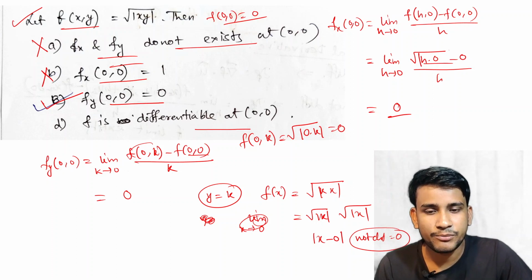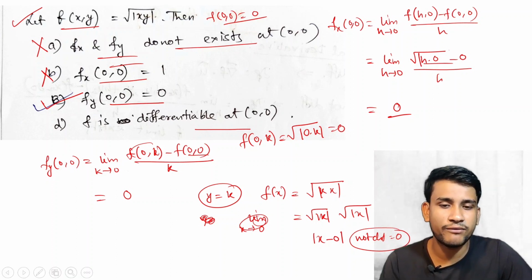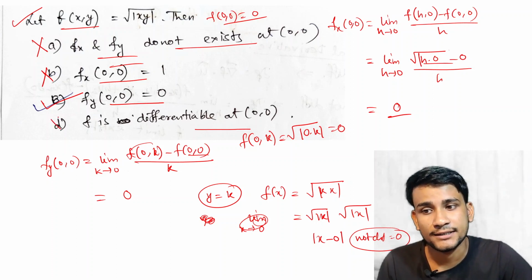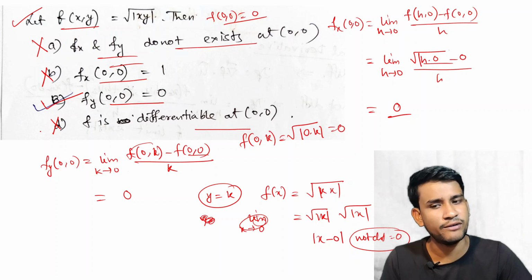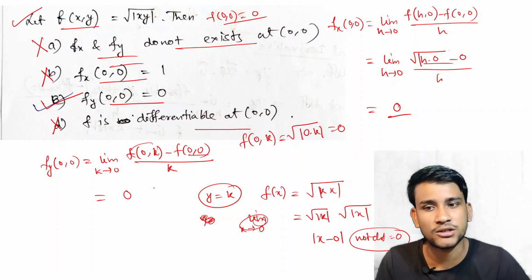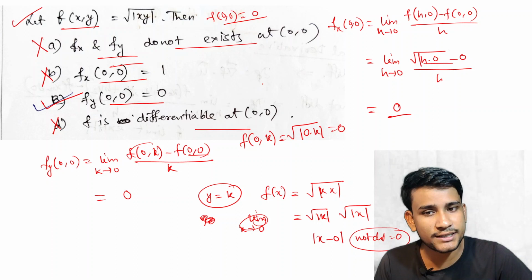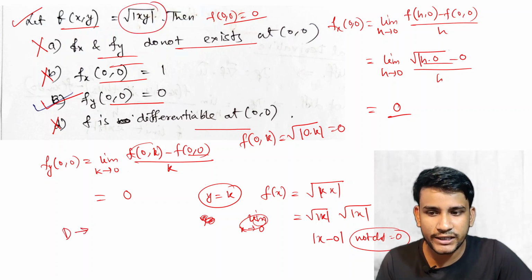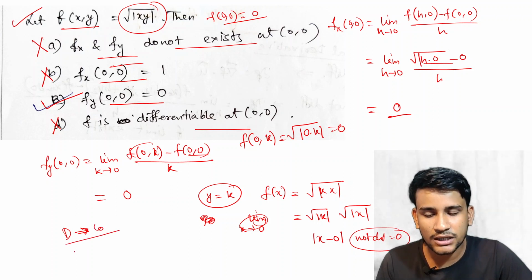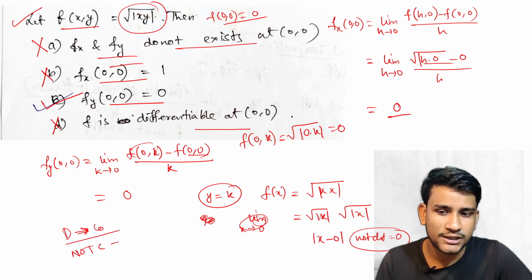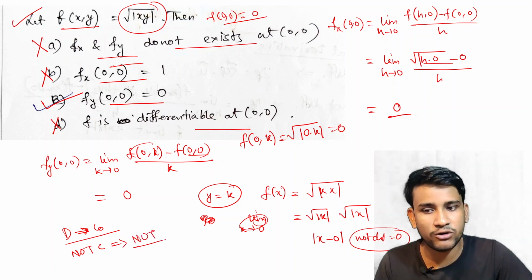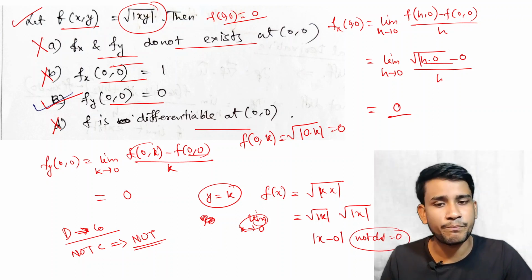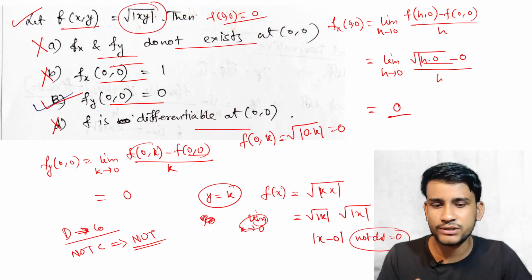So if we fix one variable and vary the other variable, we can easily notice that this function is not differentiable at (0,0). Otherwise you can check by definition, but this is the easiest way, the shortcut tip. Also you can say that if this function is not continuous, then it is not differentiable, because differentiability implies continuity. So the contrapositive: not continuous implies not differentiable. We can also check by that. So there are various types of methods to check whether it is continuous or differentiable.